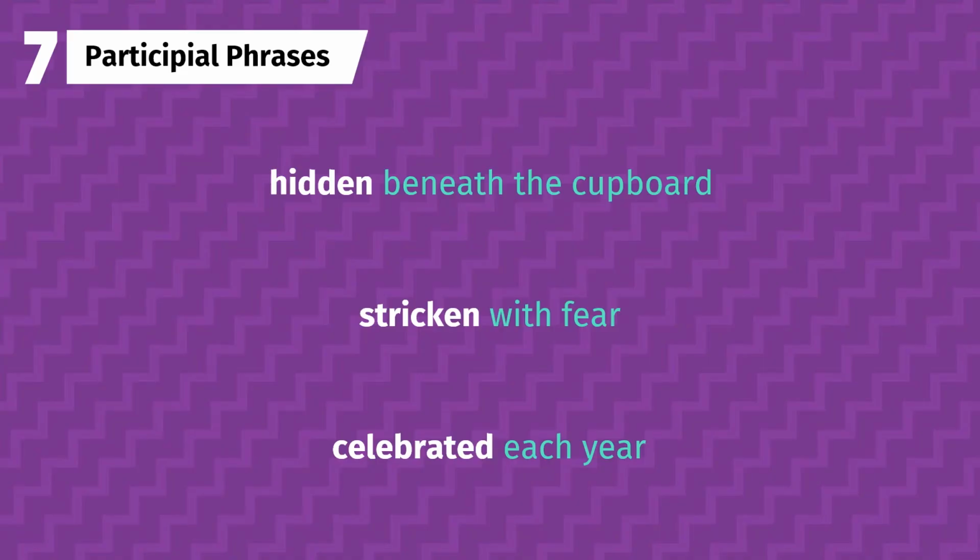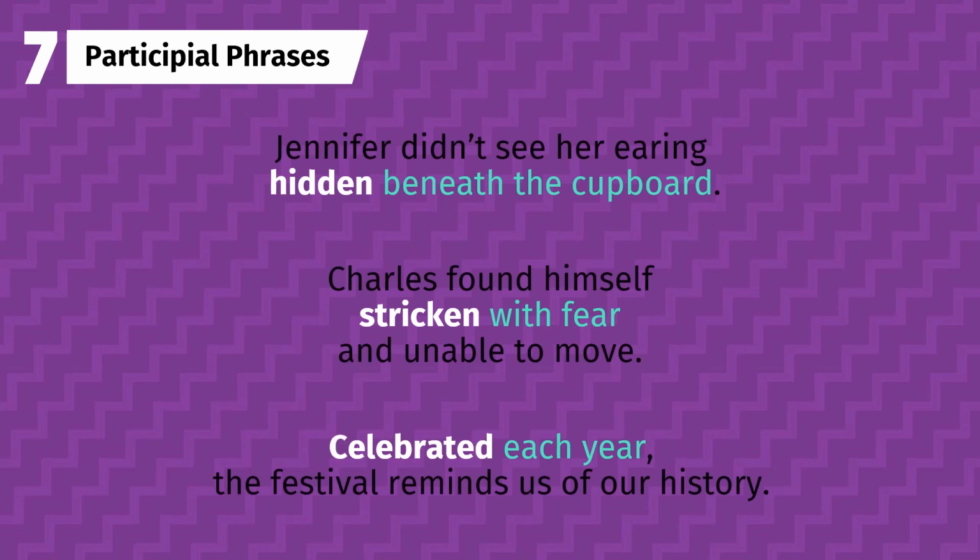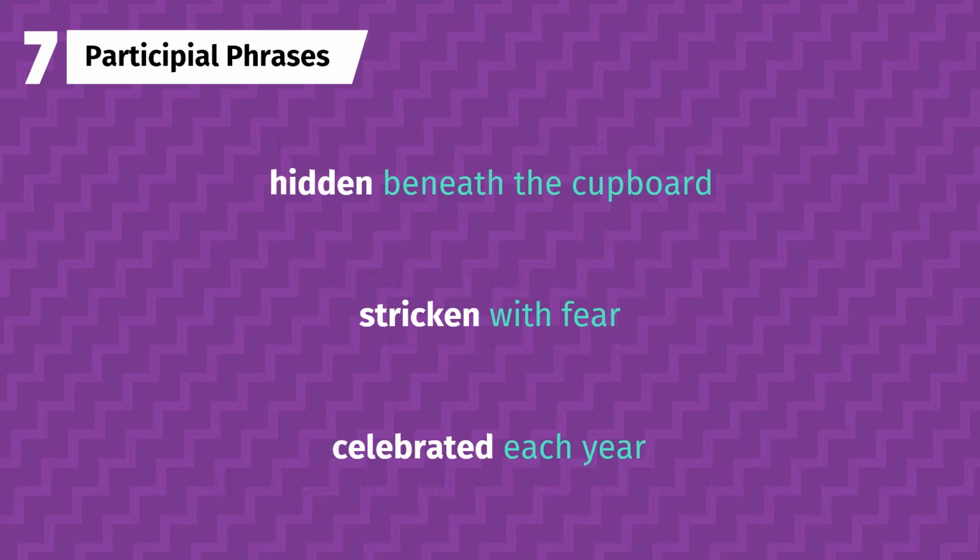7. Participial phrases are sets of words that begin with participles and serve as adjectives or adverbs. In fact, they act very much like prepositional phrases, modifying nouns, verbs, adjectives, or even entire clauses, and you can find them almost anywhere in a sentence. The difference, of course, is that these start with a participle instead of a preposition.